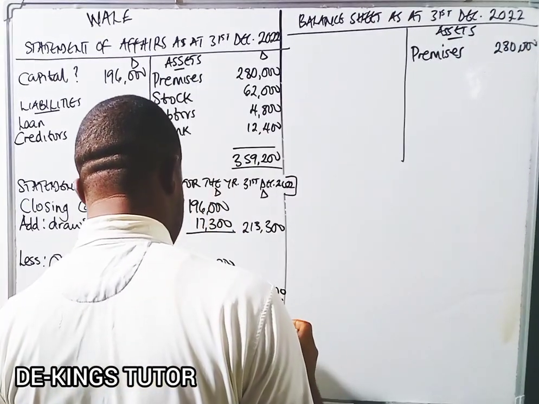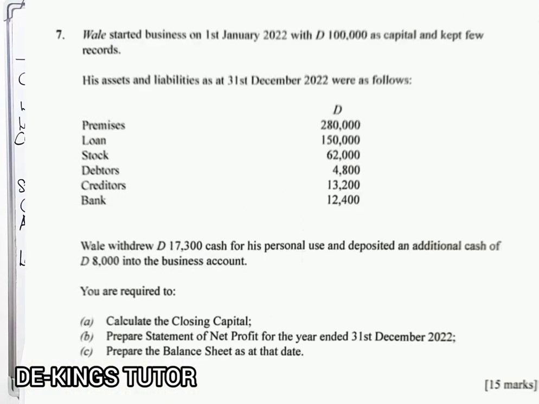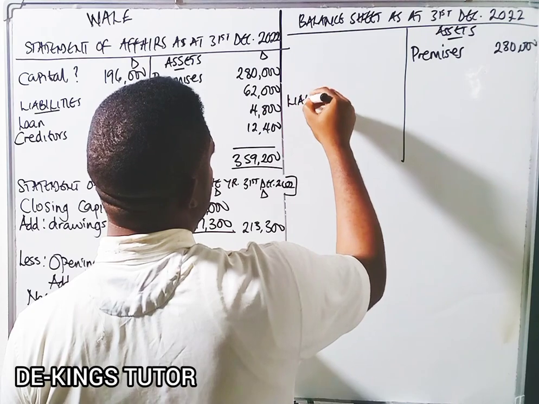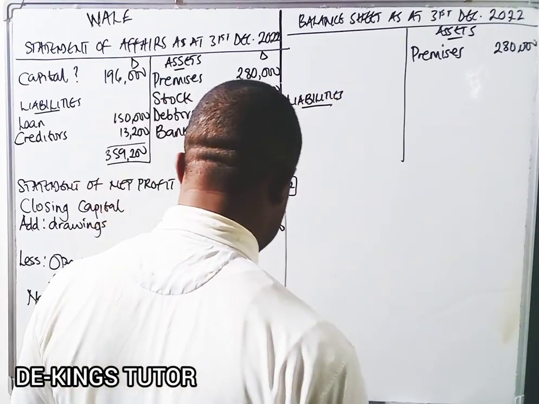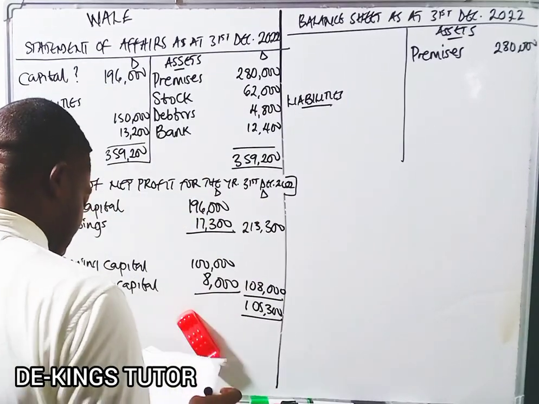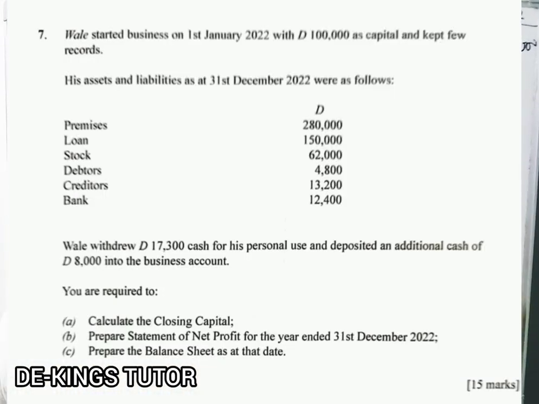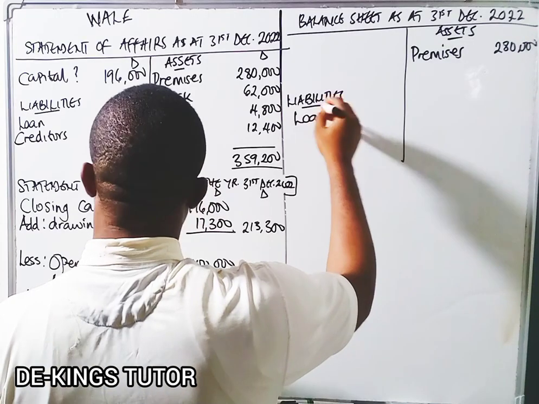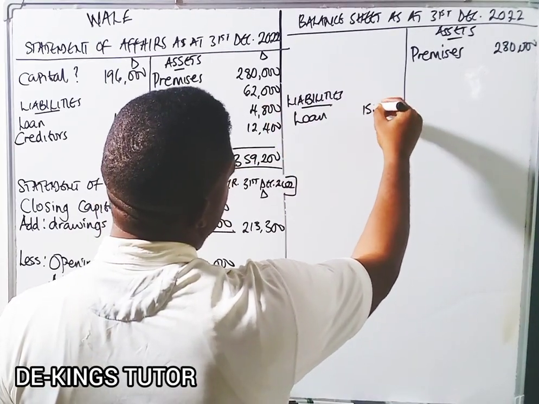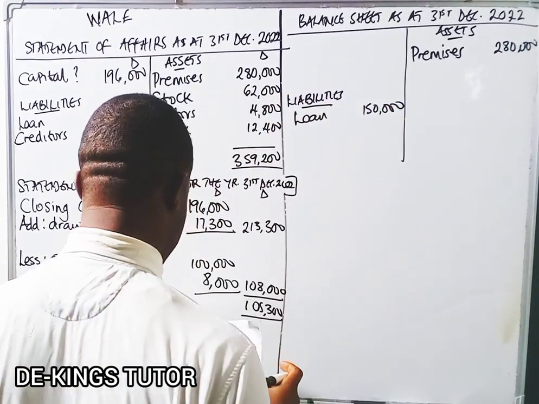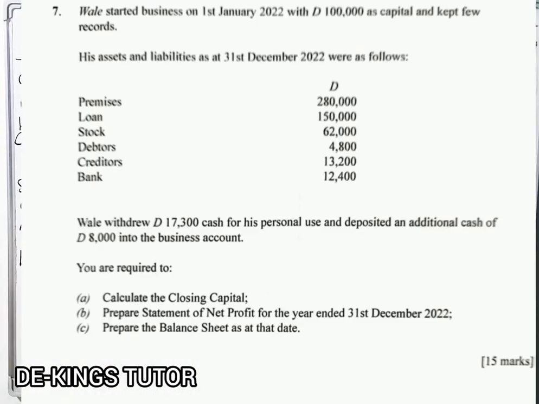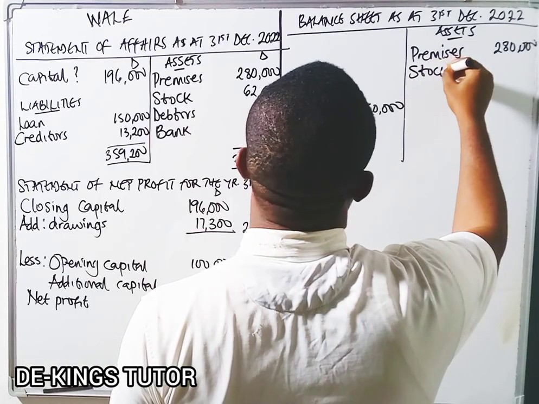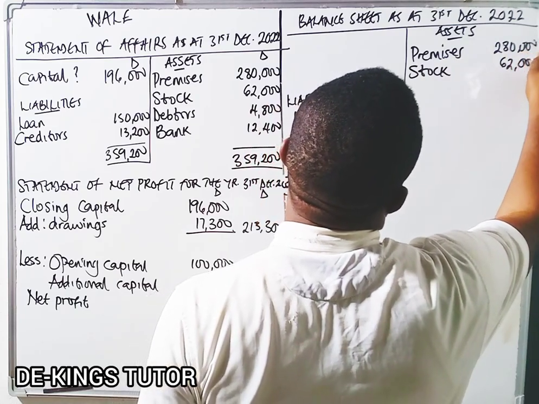Okay, the next item that was given to us. Now remember, we still have our liabilities. So the liabilities here is the loan. So the loan is what? 150,000. Okay, the next one that we have is the stock. So we have our stock, which is what? 62,000.